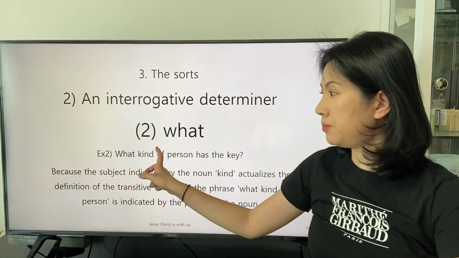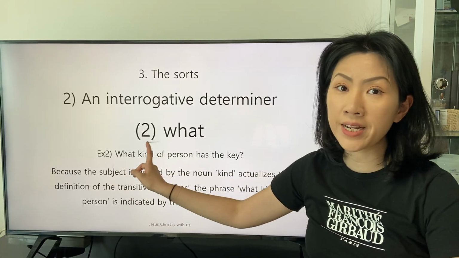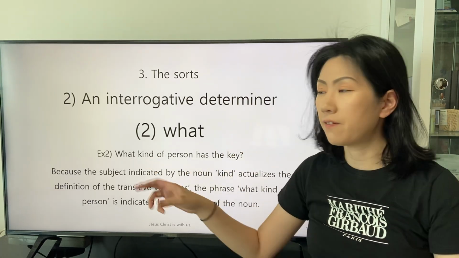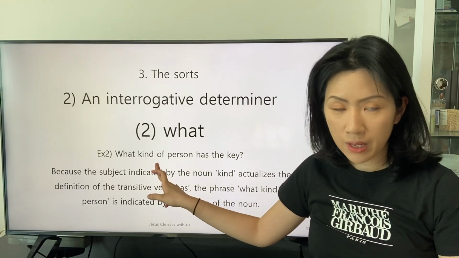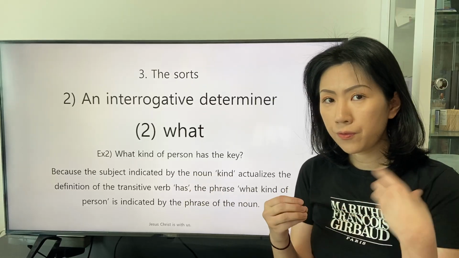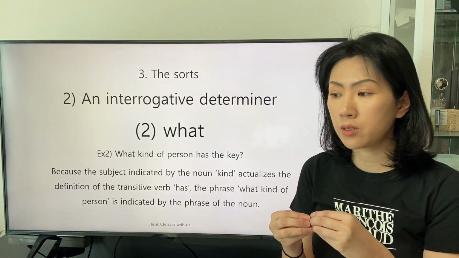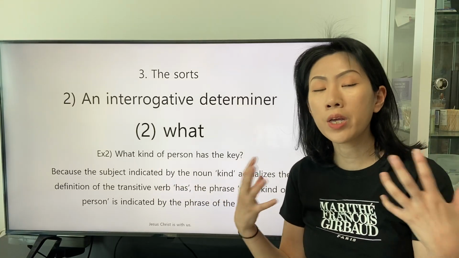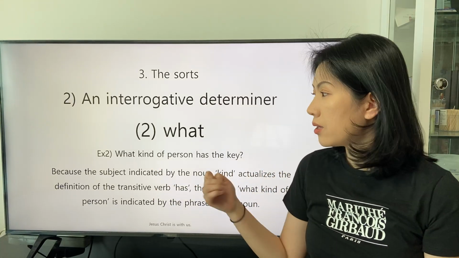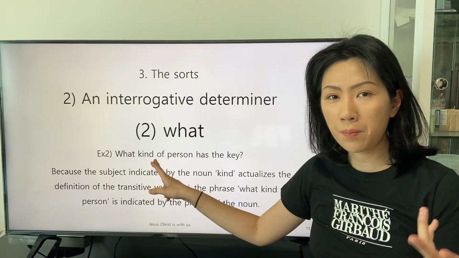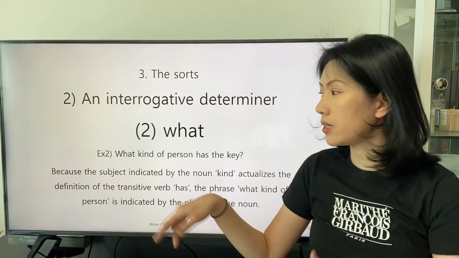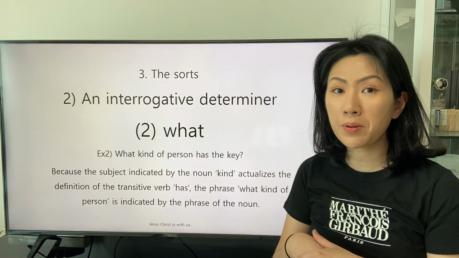And this phrase of the general noun kind becomes the subject of the preposition of. And from the definition of the preposition of, we can understand that the subject of the preposition of, what kind, is included in the object of the preposition, person.